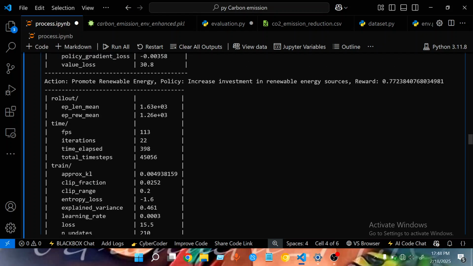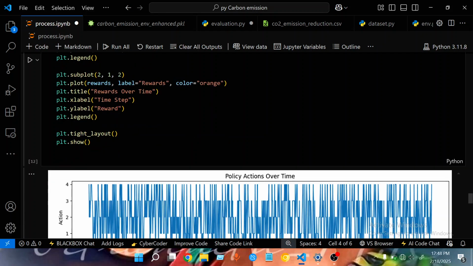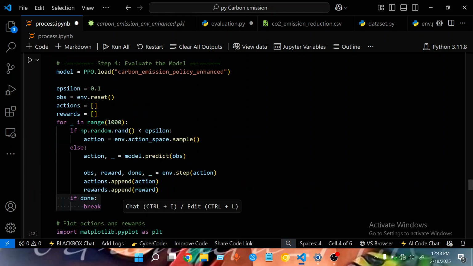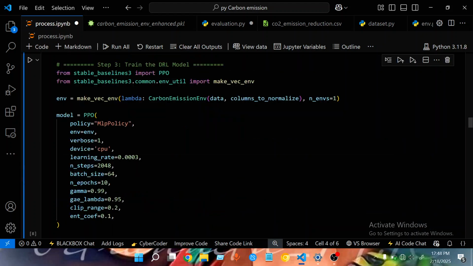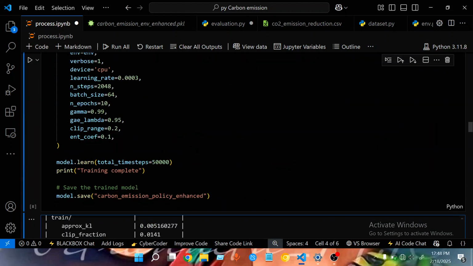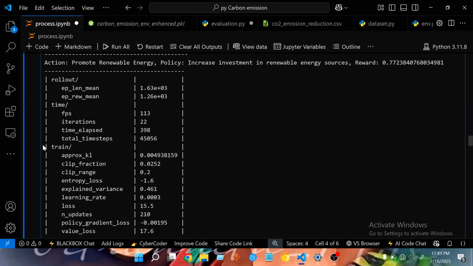So we continued the training, though it didn't take a lot of time because of the number of time steps that I used. You see the time step here was 50,000, but if I am to deploy this model, I'll be using, let's say, 1 million or above. But I needed this work to be very short, and I needed this video to be very short also.